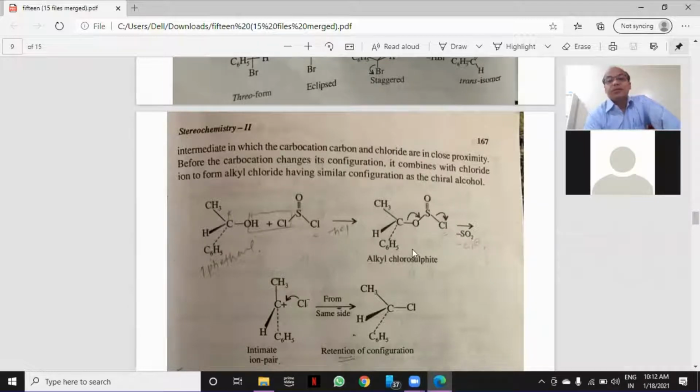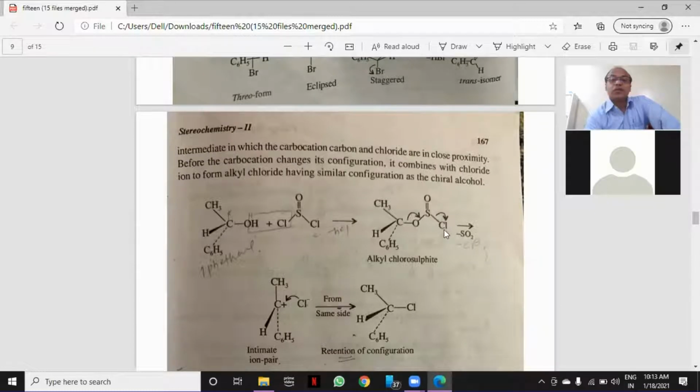Now, when this intermediate is formed, what will happen? This carbon-oxygen bond gets broken, and simultaneously, when this carbon-oxygen bond breaks, naturally this carbon will acquire a positive charge because the lone pair of this carbon will be taken by oxygen, and the S-Cl bond gets broken. This O and this O, SO2, will get replaced. At the same time, this Cl gets replaced, SO2 gets replaced, and this Cl remains in the solution.